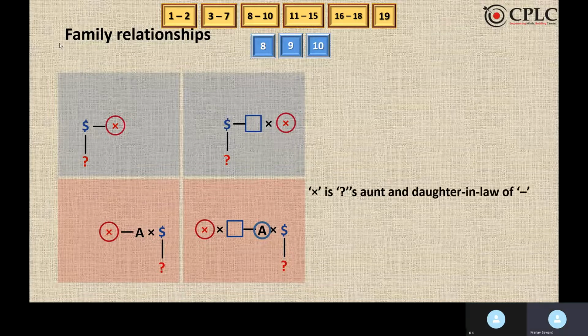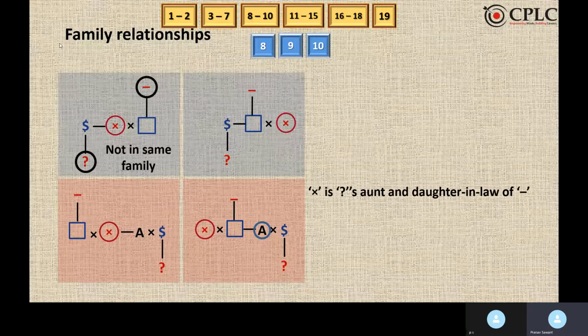Now, it is also known that X is daughter-in-law of minus. So we have to fit in the possibilities now. If we try to fit in this possibility, we can say that the first possibility is not possible. Why?